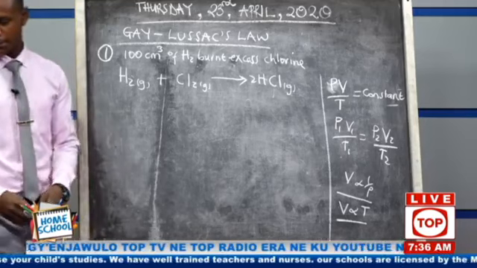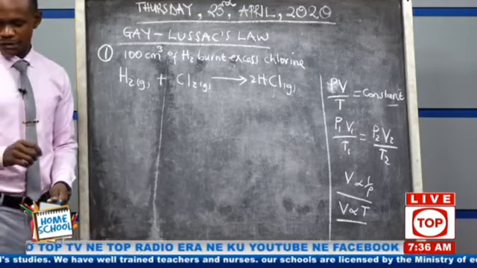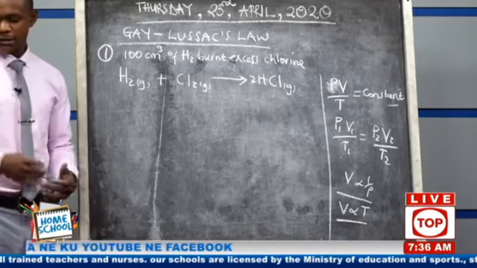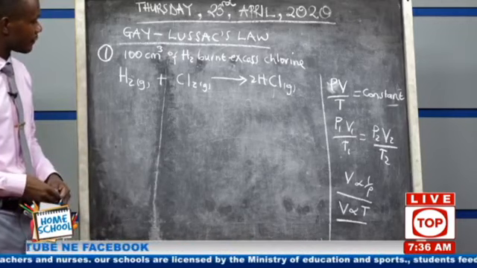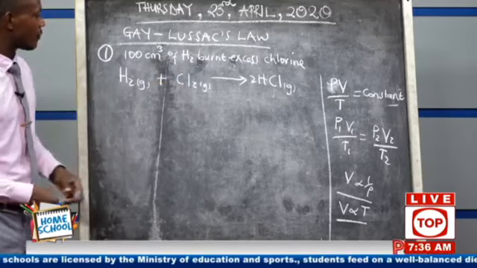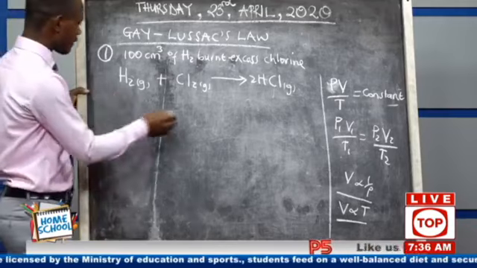The first question is saying, determine the volume of chlorine used. We have been given the volume of hydrogen. Now they want the volume of chlorine. Remember we said we first apply our English.